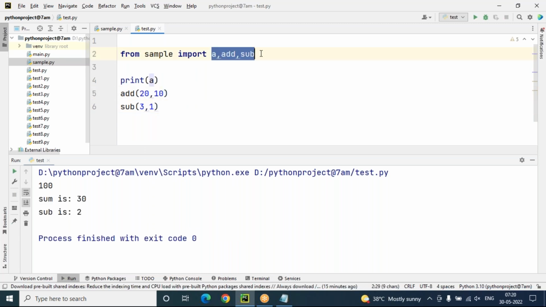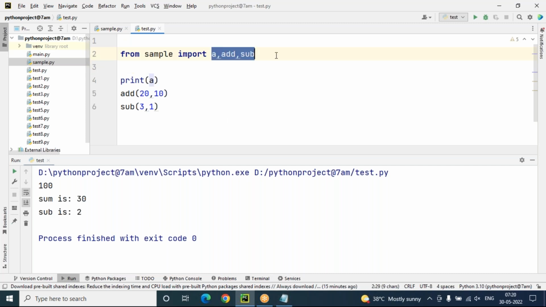So these are the members. Instead of star, we can use member names. The advantage of this is that whichever member is really required, that member name you can mention. If you mention star, everything will load unnecessarily, even if you use it or not, it will load automatically. So that is not recommended.